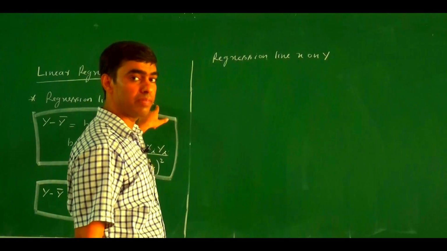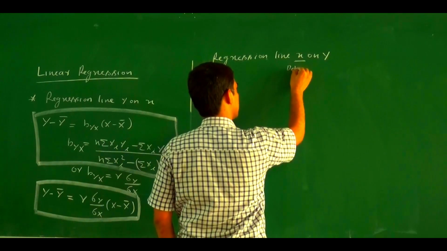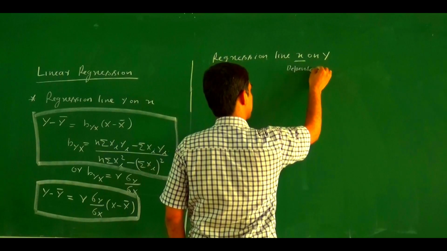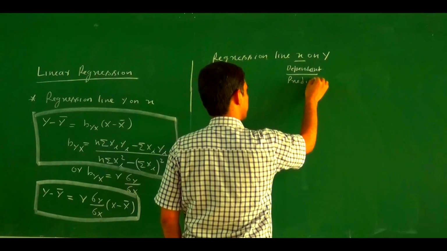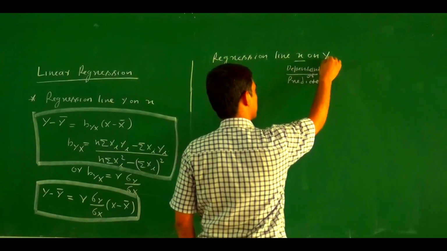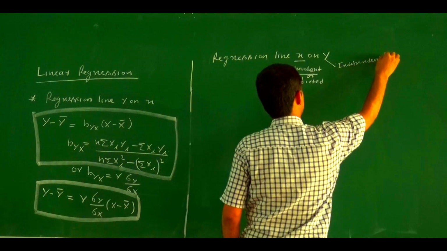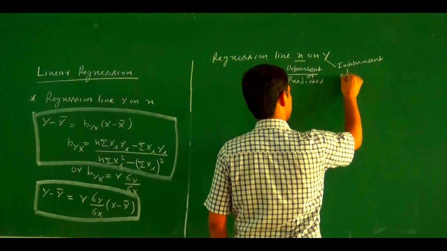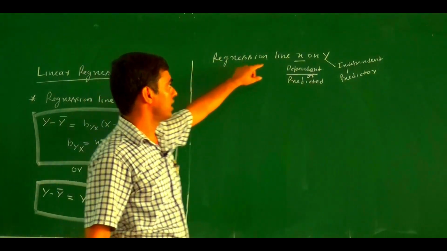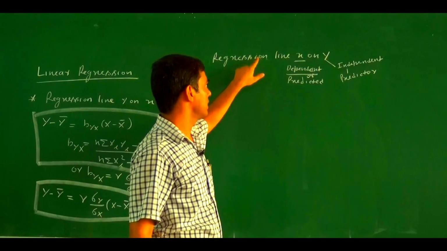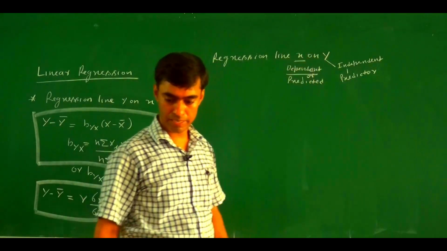In the regression line y on x, y is the dependent variable and x is the independent variable.